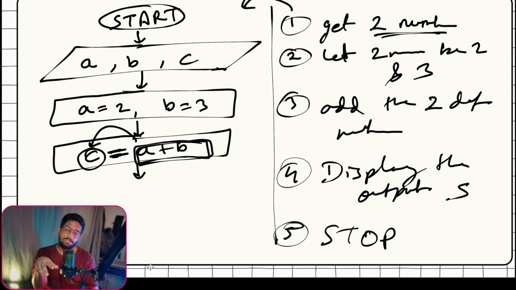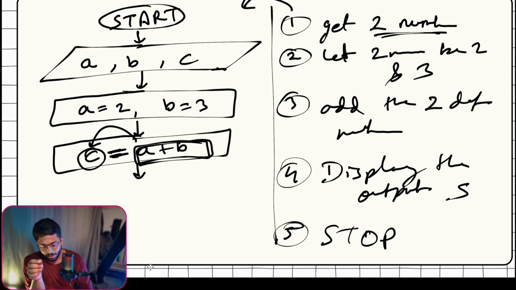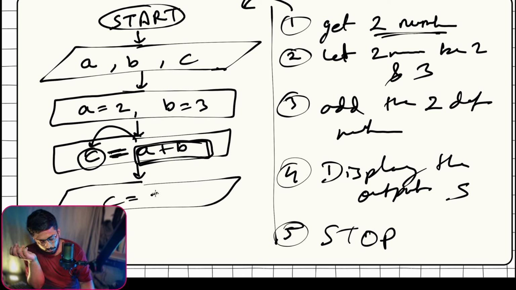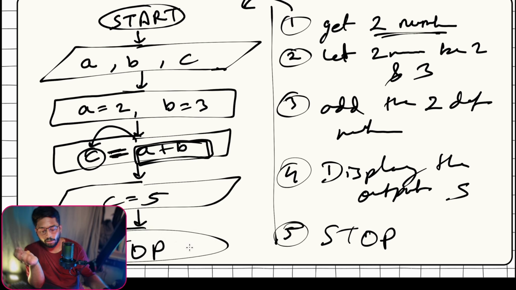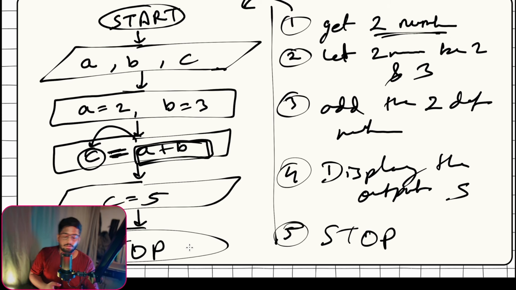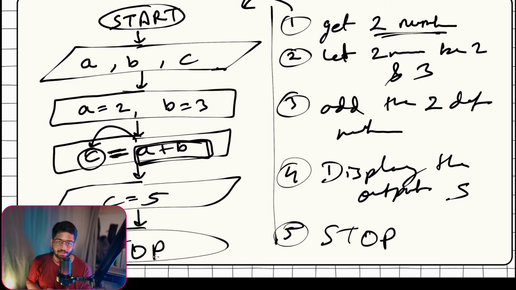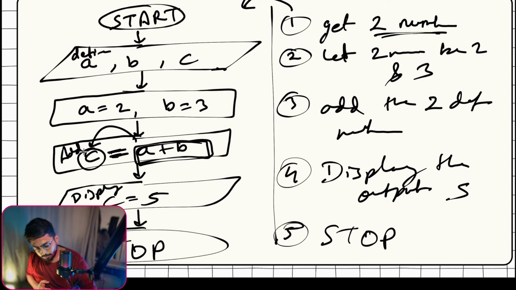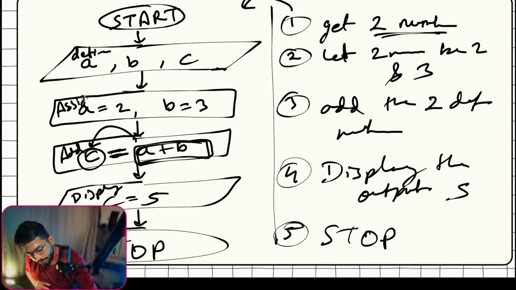Now as we have C equal to A plus B and we have got the answer, we'll display it. That is C equal to 5. And once that is done, our code, or the thinking process, is complete, and then we stop it. Now this looks much easier for us to understand, and to make it a little more understandable we can add a couple of English words like define, display, add before these variables, and here we do assign. So these things will look more approachable for us.